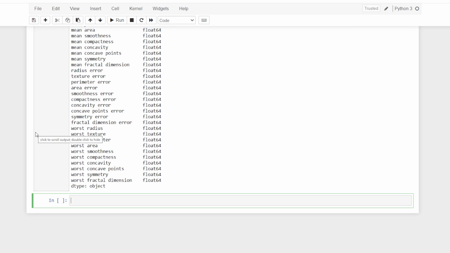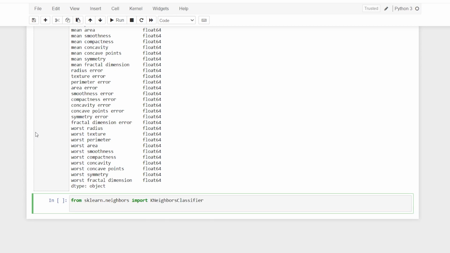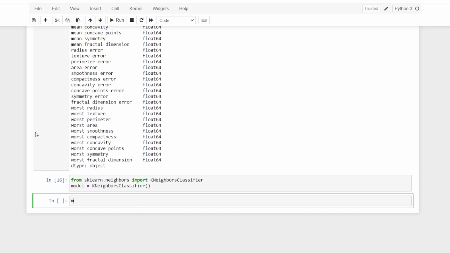For now, the way I do it, I'll say from sklearn.neighbors import KNeighborsClassifier, and here I'll say model is equal to KNeighborsClassifier. I am not going to mention any parameters at the moment, so I'll just go with the defaults. Now I'll first split the data.